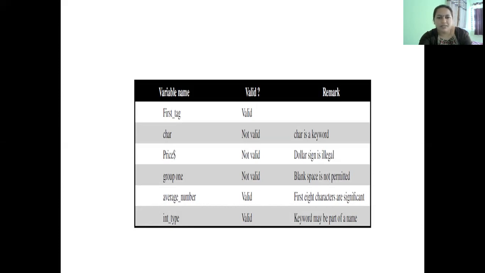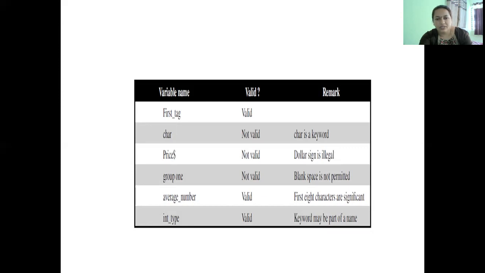Next example, price$, is not a valid variable name because the $ sign is a special symbol. It is illegal to use it as part of the variable name. The fourth example is "group 1". This is also not a valid variable name because blank space is not permitted in a variable name. Average_number is a valid variable name. In this, the first 8 characters are treated to be significant.